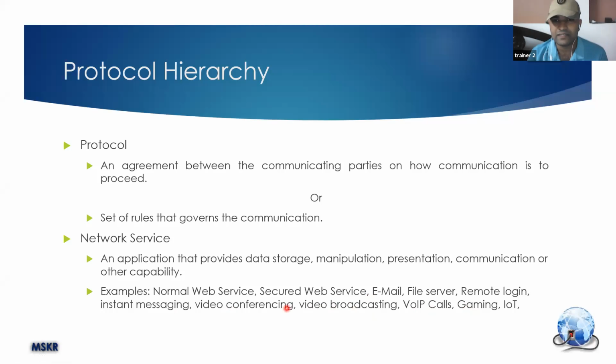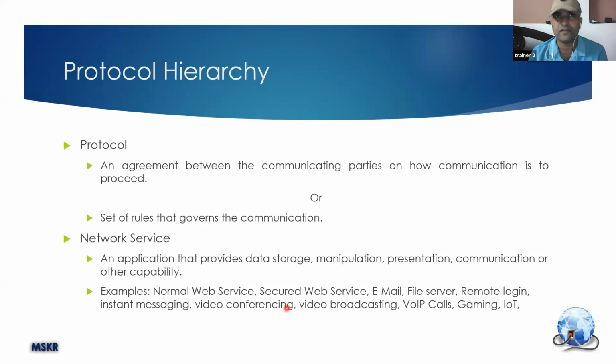So what is the difference between these services? If I tell you simply, when you open a web page, the web page contains, let's say, 10 lines. You may not get the 10 lines in the same order. You may get the first line followed by the third line, fourth line.